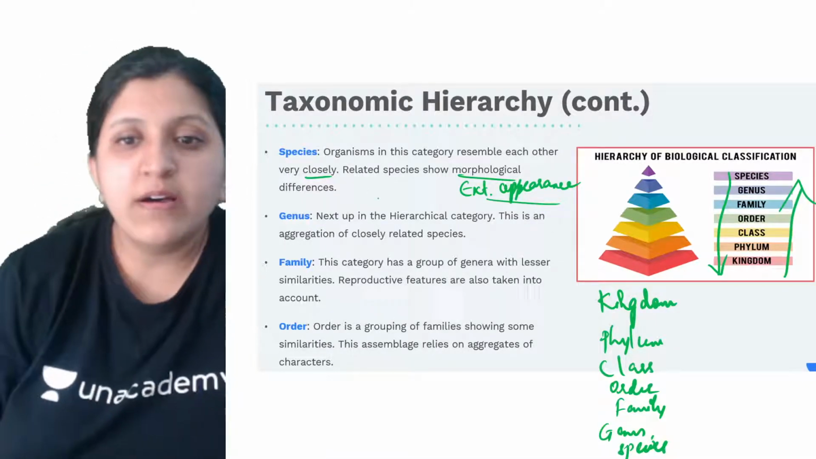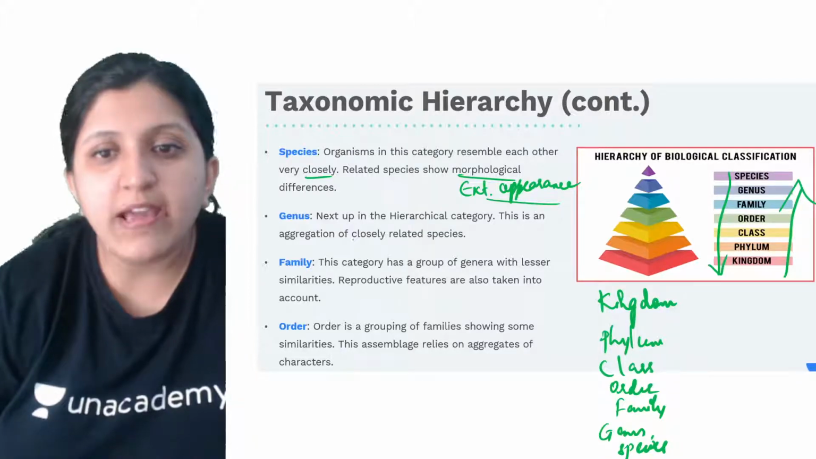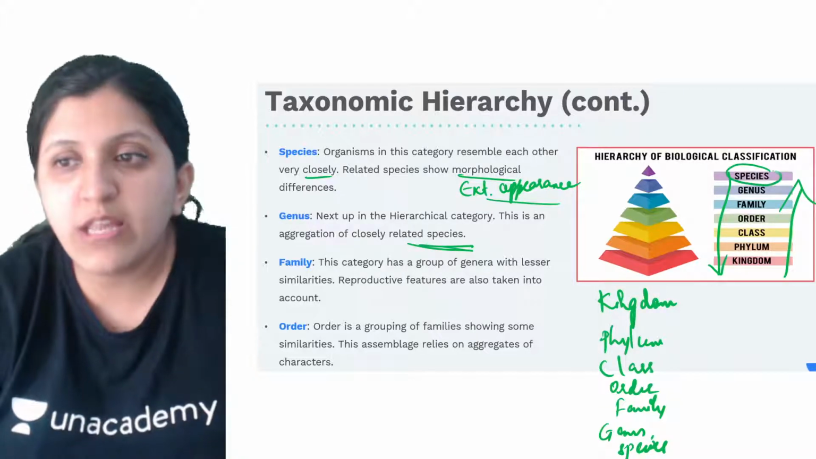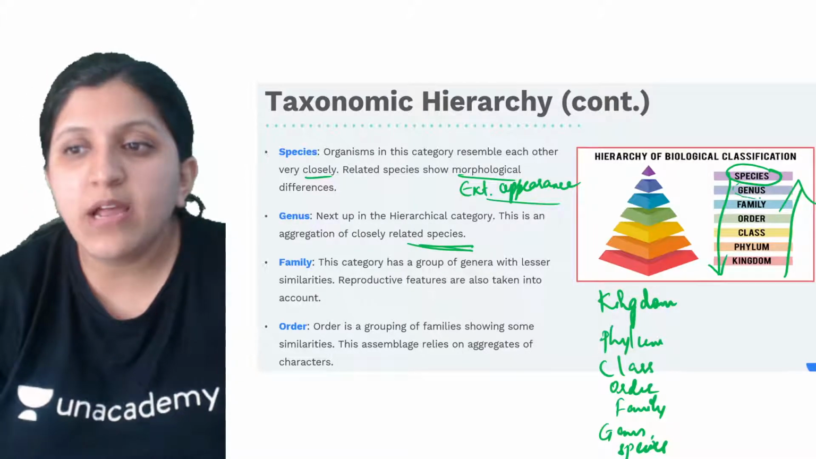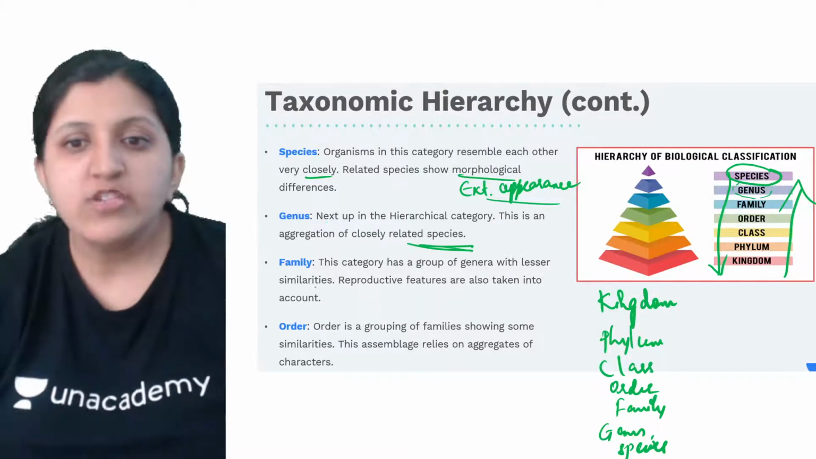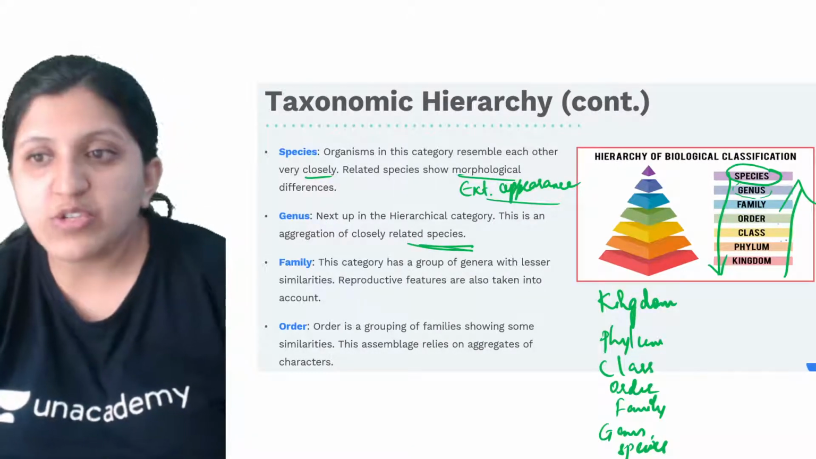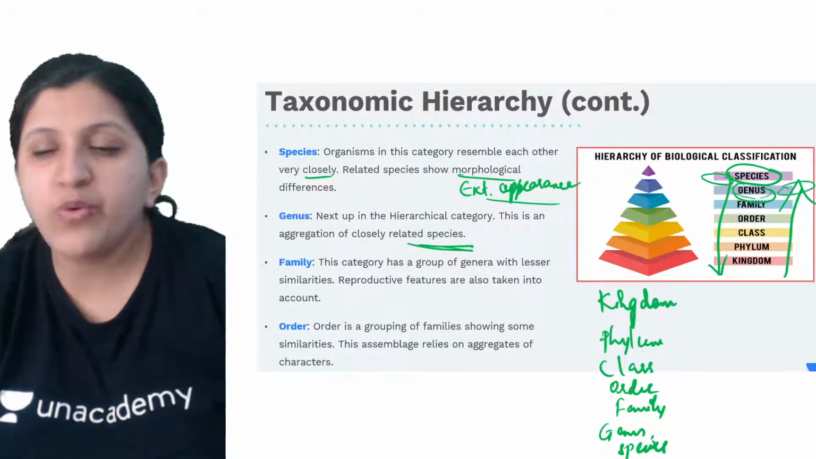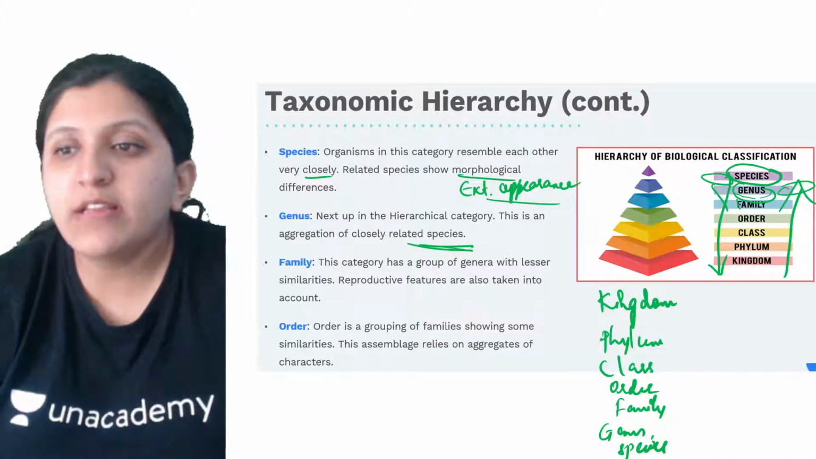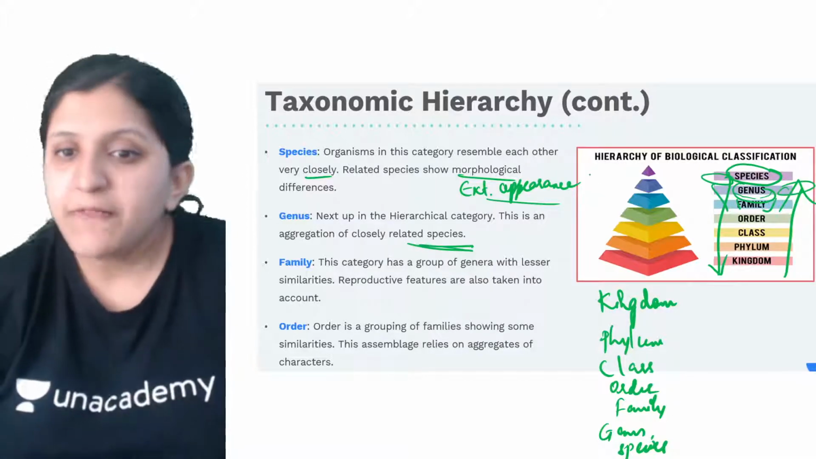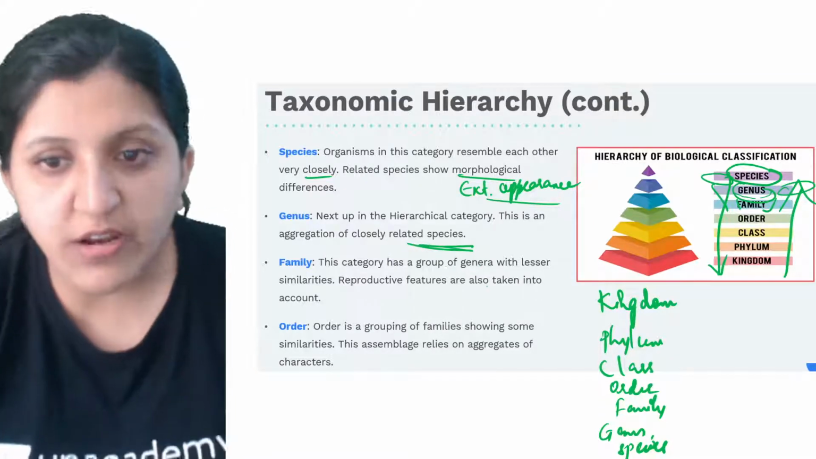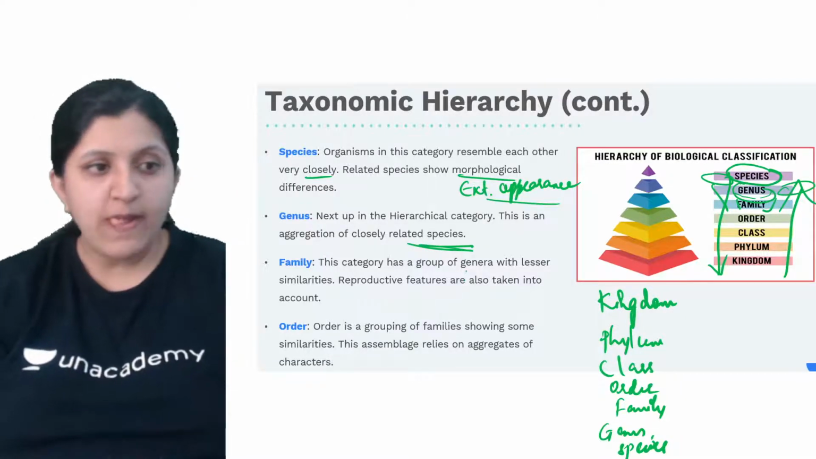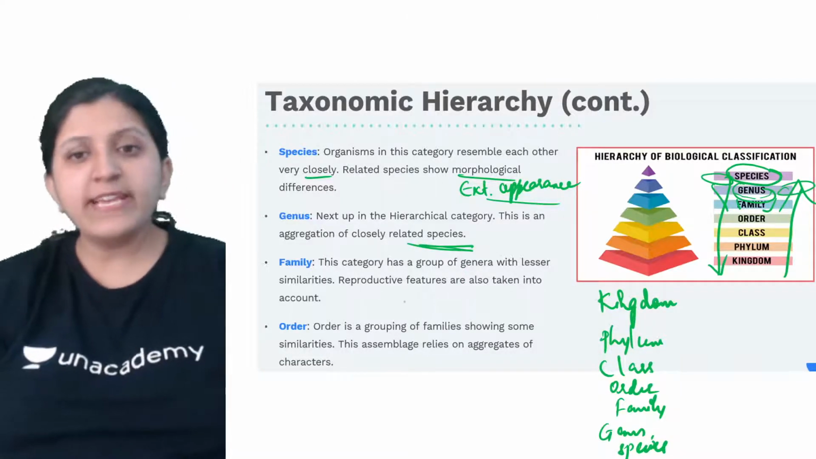Next to the species is the genus, an aggregation of closely related species. All the species which were closely related were placed under the genus category. This category has a group of genera. There is another such category, and there is one more. All these genus categories need to be kept in the family. The family has a group of genera with lesser similarity, and reproductive features are also taken into account here. Then next we have order.